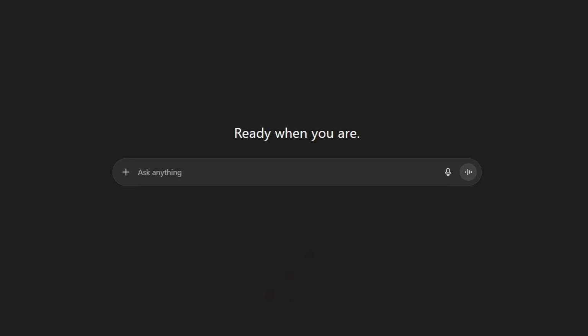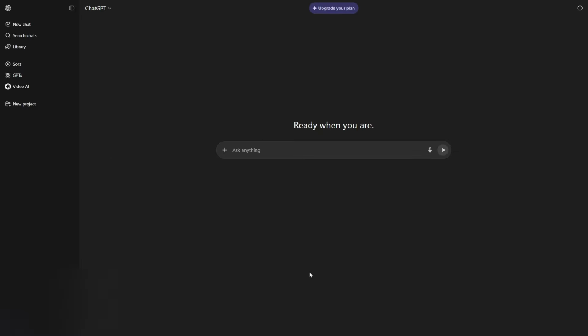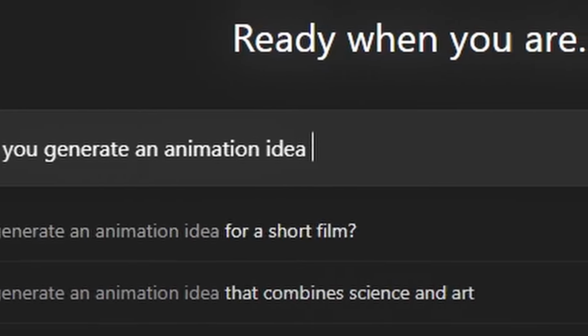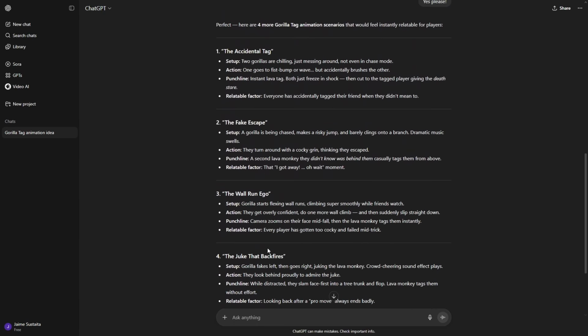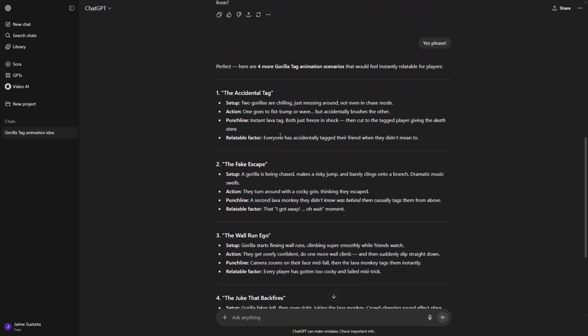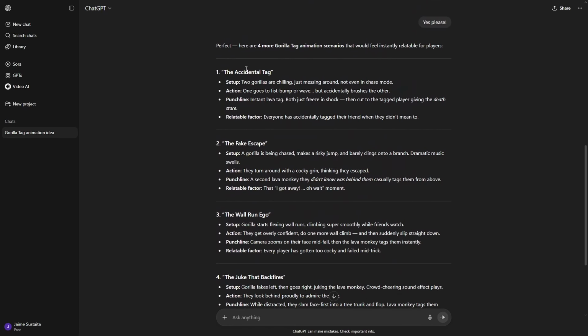Okay, we need something that people relate to when it comes to Gorilla Tag. Something that we can probably ask AI to generate an idea that relates to Gorilla Tag and makes people relate to that idea. So just type that in right now. So I generated an idea, and I generated 4 more ideas as well, in case I didn't like this one. And honestly, I think my favorite ones were the accidental tag and the woe and ego.